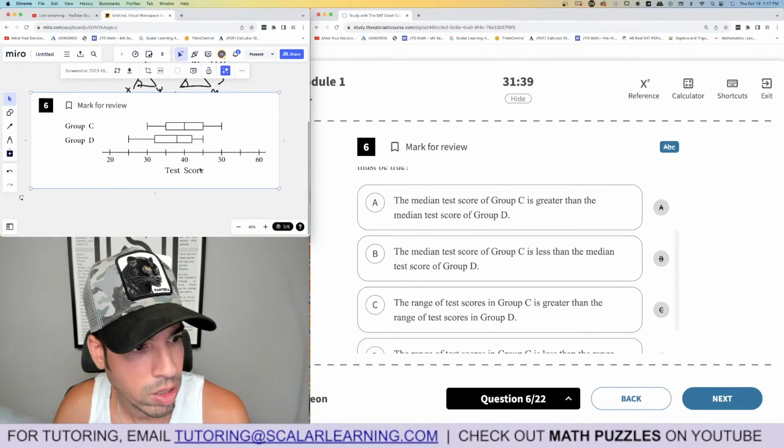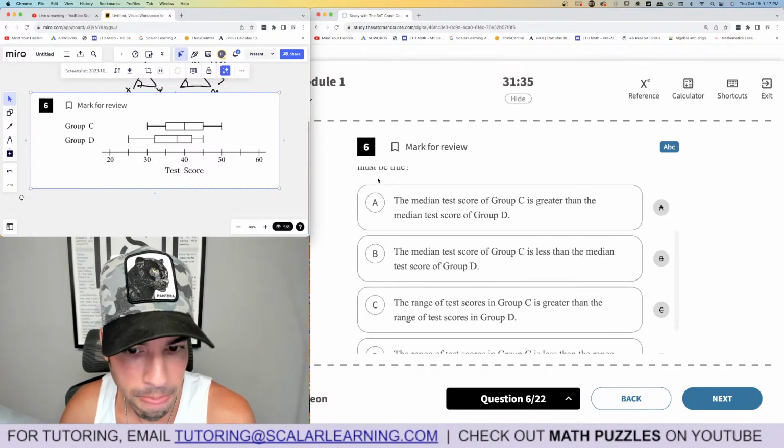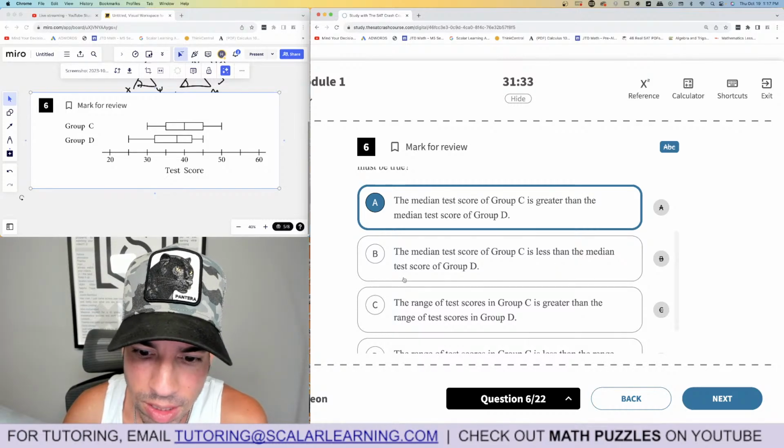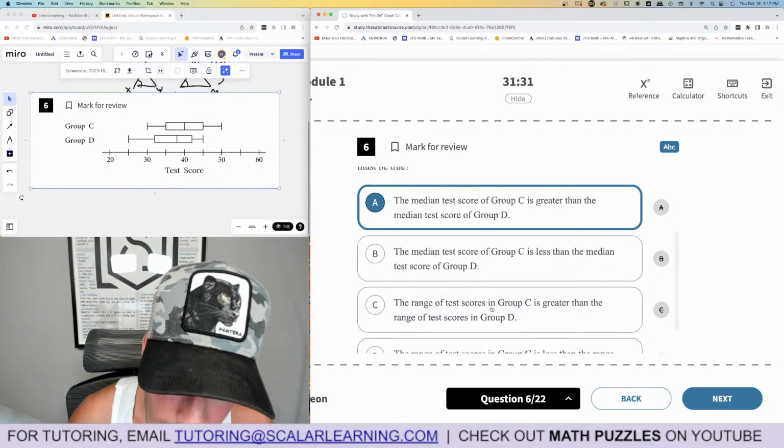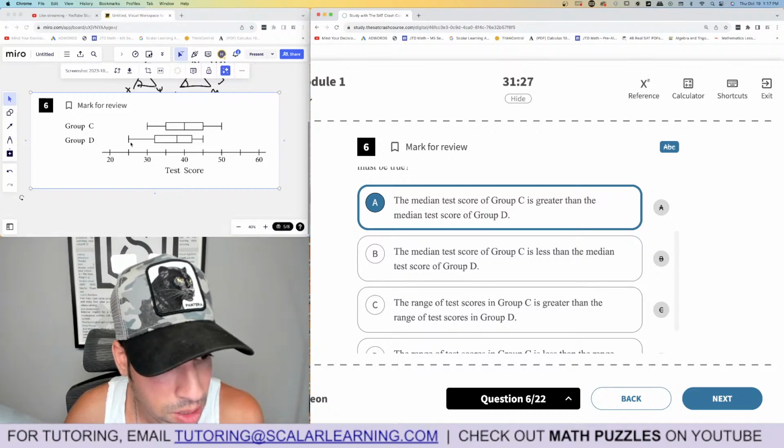Median of C is greater than D. So the median, yes, that's true, because the median is that middle line. The median of C is less than D, false. The range is greater in C than D. 30 to 50, that's 20.